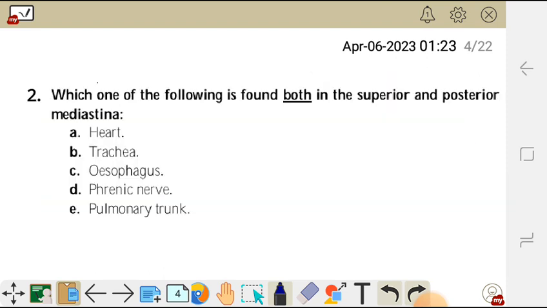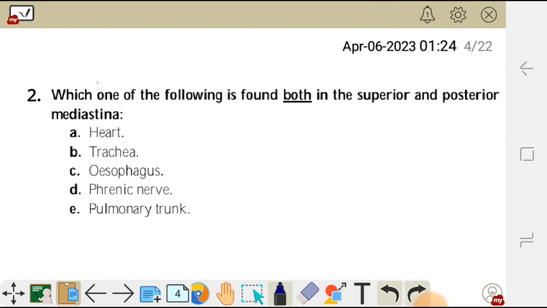Question 2 reads, which one of the following is found both in the superior and posterior mediastinum? A. Heart, B. Trachea, C. Esophagus, D. Phrenic nerve, E. Pulmonary trunk.